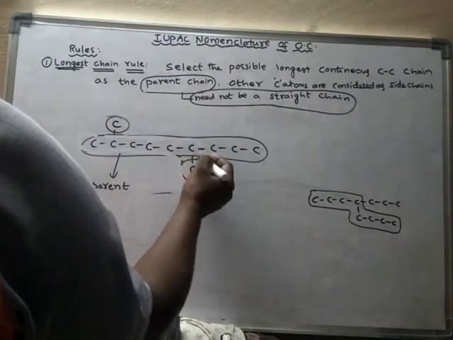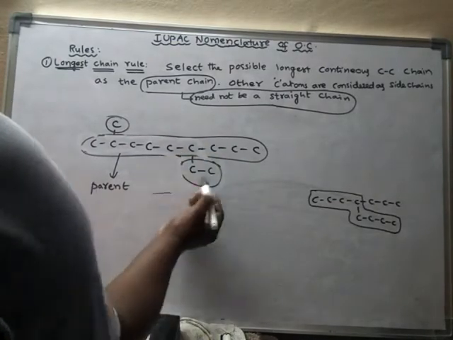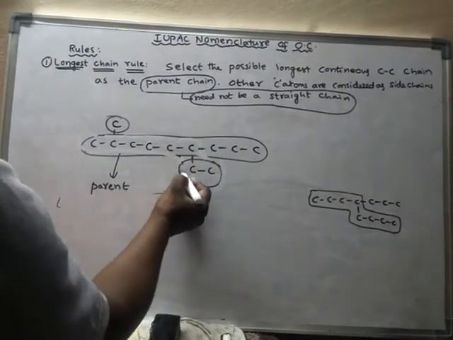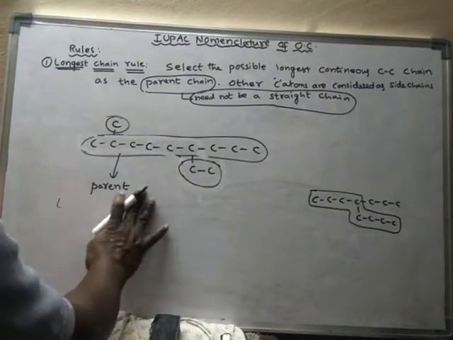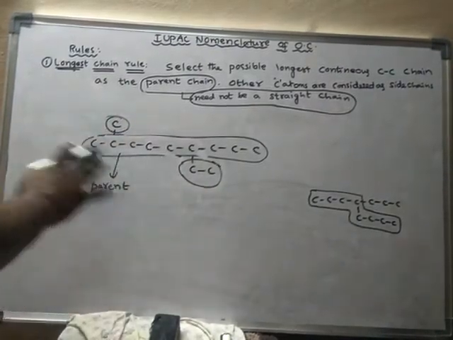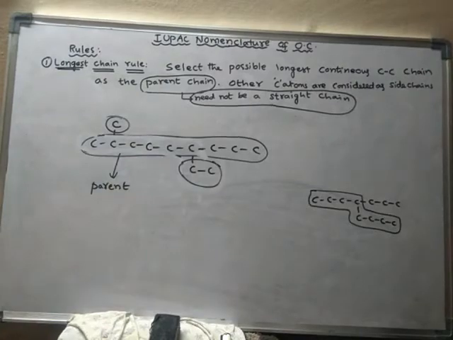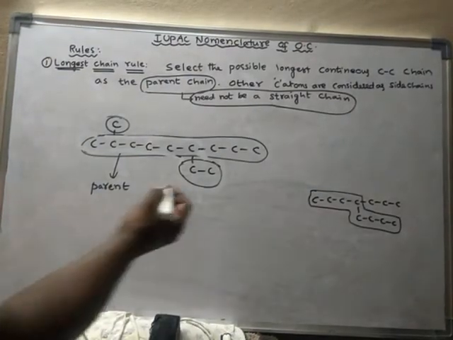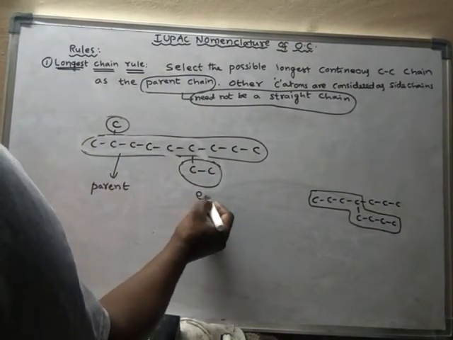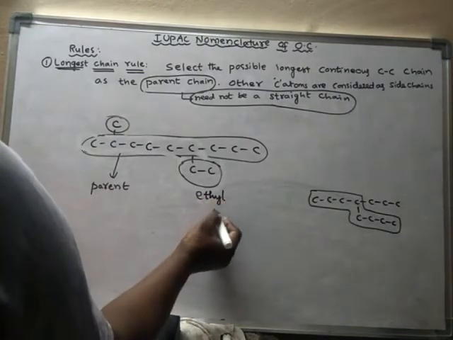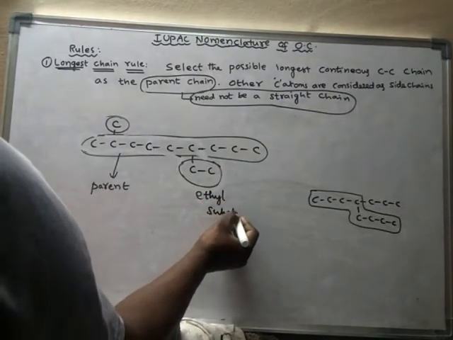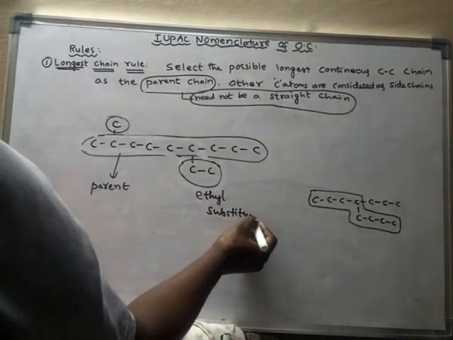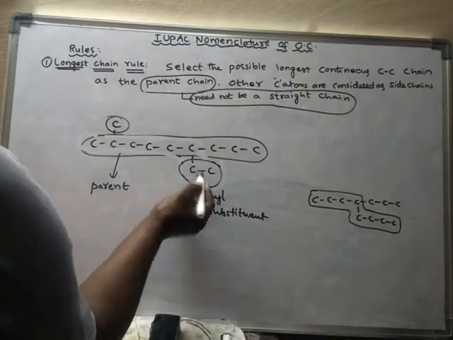This is not the parent chain. So simply, this is one substituent and this is another substituent. How many substituents are there in this compound? 2 substituents. This substituent is called an ethyl substituent, because 2 carbons are there.